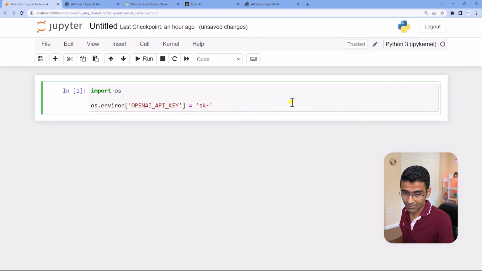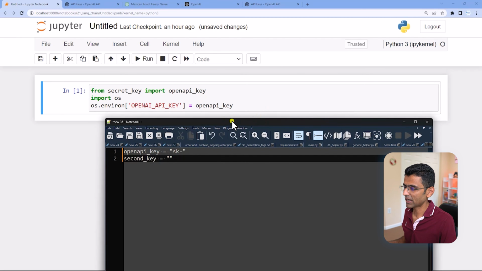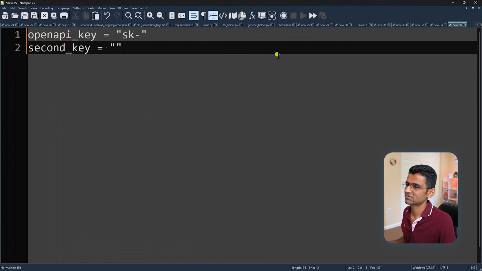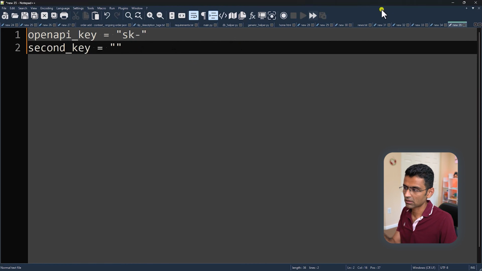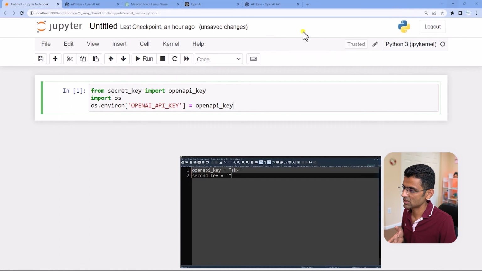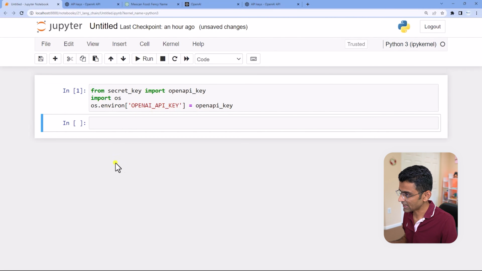In my case I have stored that key in one Python file. I don't want to share that key with all of you, that is the reason. And that Python file looks something like this, secret underscore key.py. It will have my own internal key. I can have n number of keys here, and I'm just importing that variable here and setting it here. Control enter, so that thing is set.